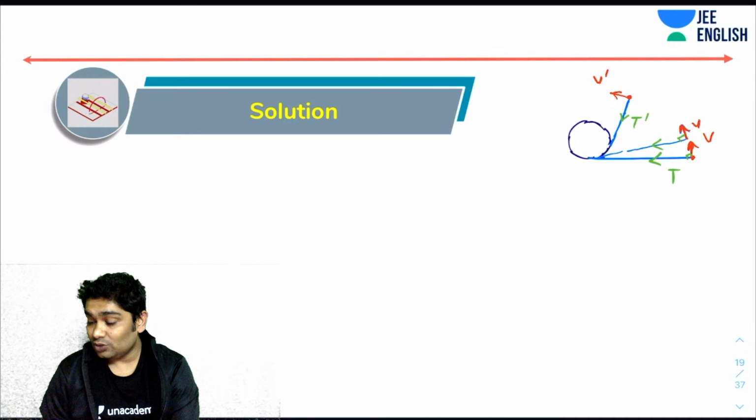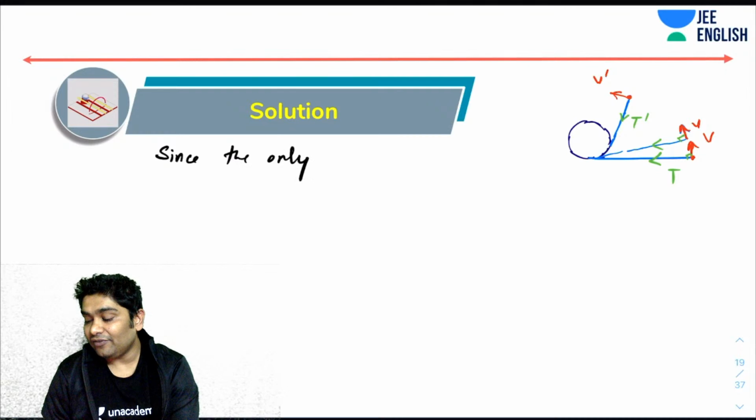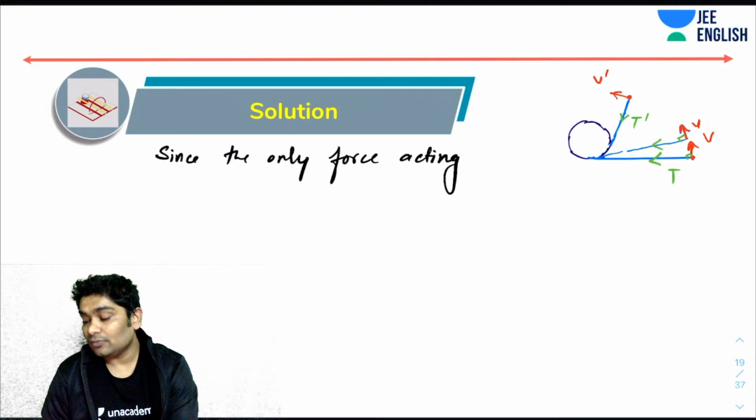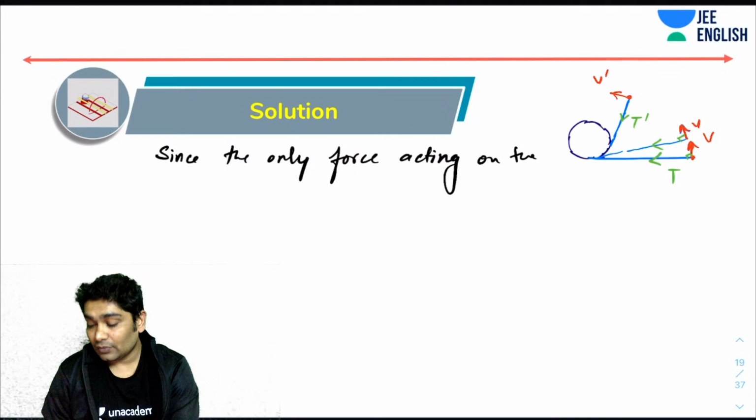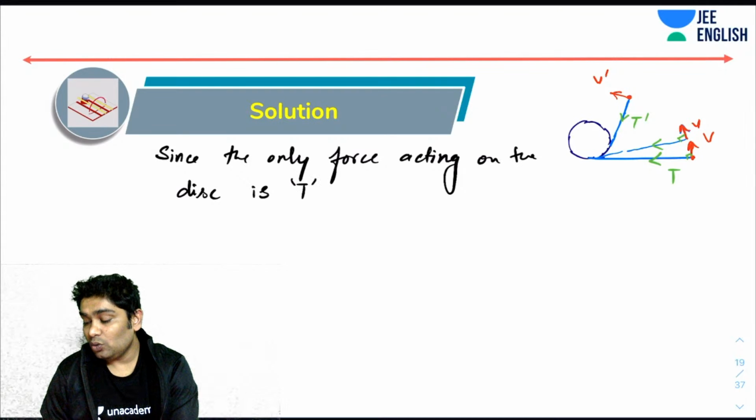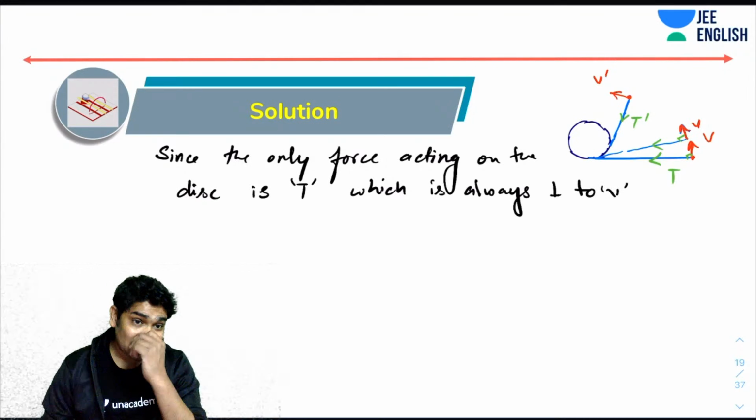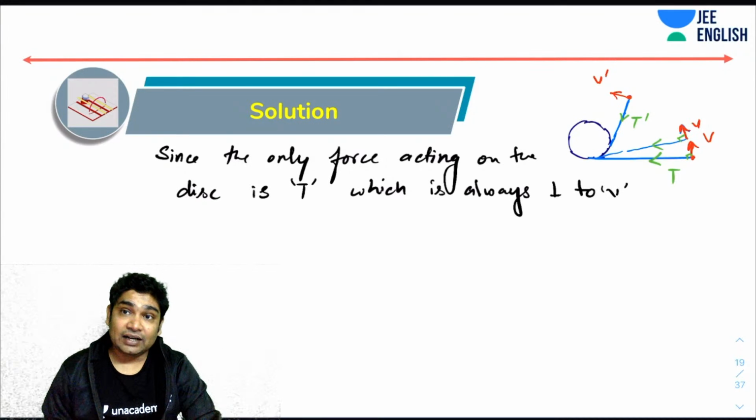Since the only force acting on the disk is T, which is always perpendicular to V, there is no power delivered to the disk.